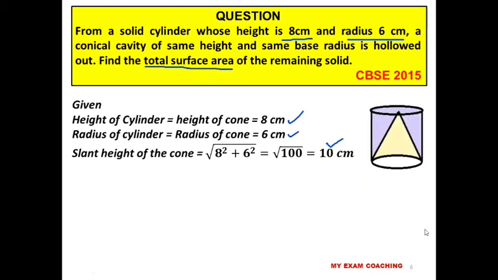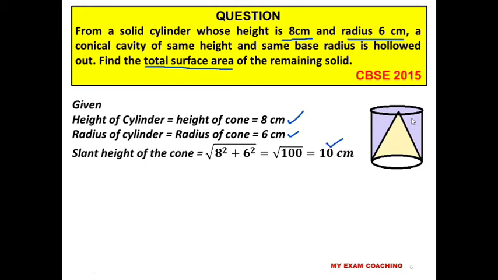Now, what are we actually doing? From a cylinder, we are hollowing out a conical cavity. Means from this cylinder, we are taking out this cone. When we take out this cone, for the remaining part, we need to find the total surface area.